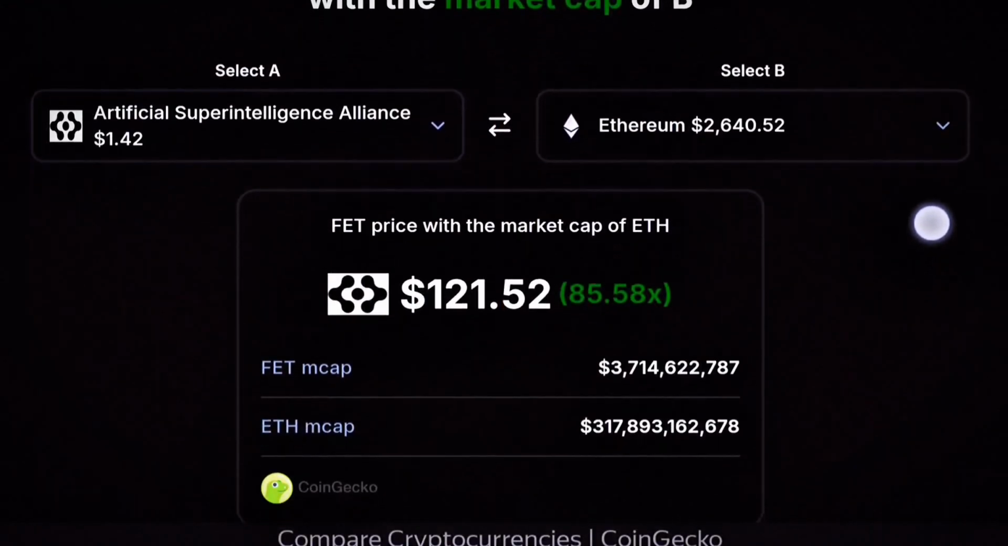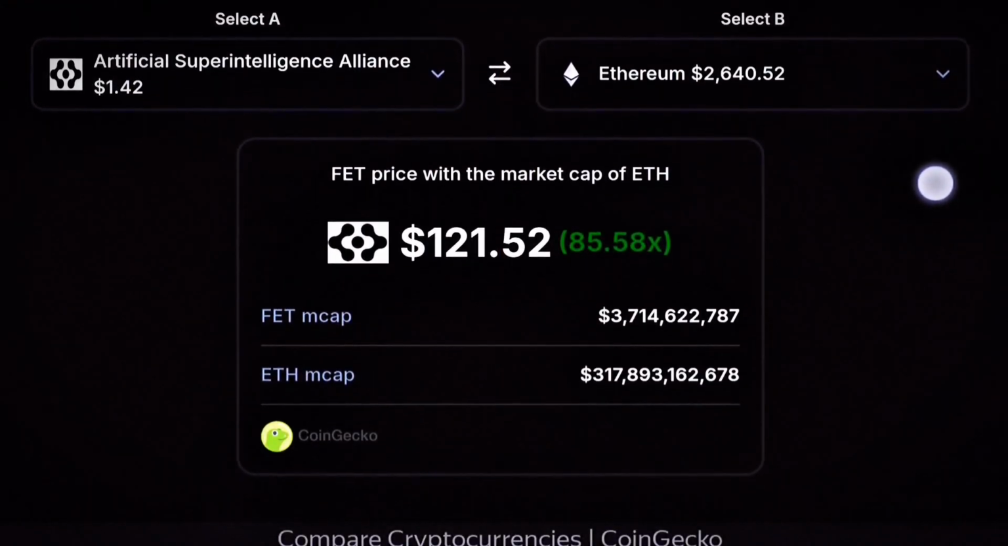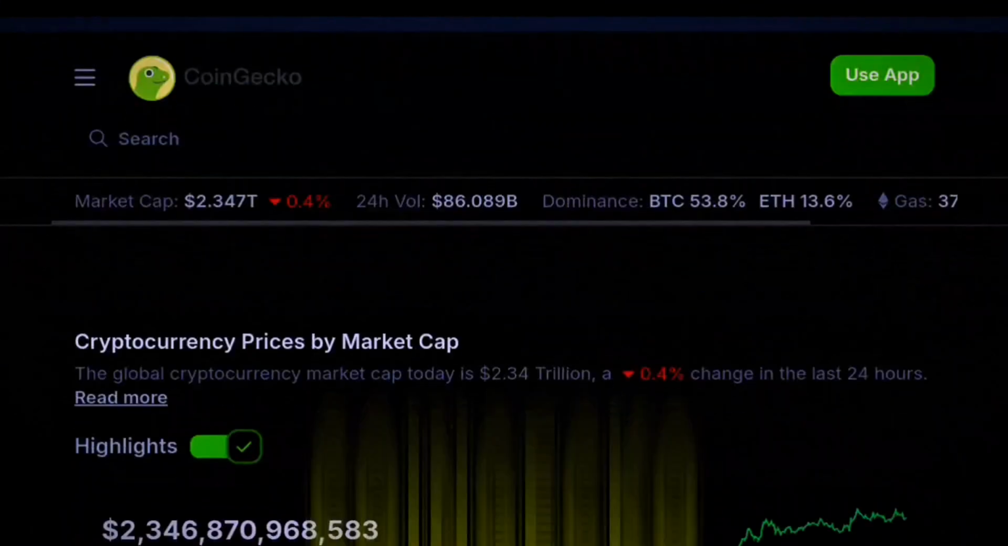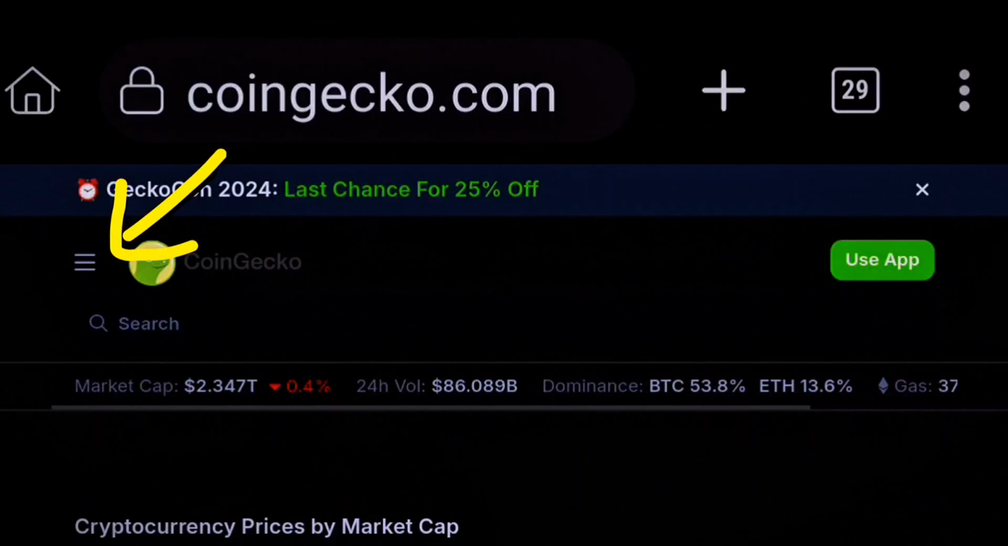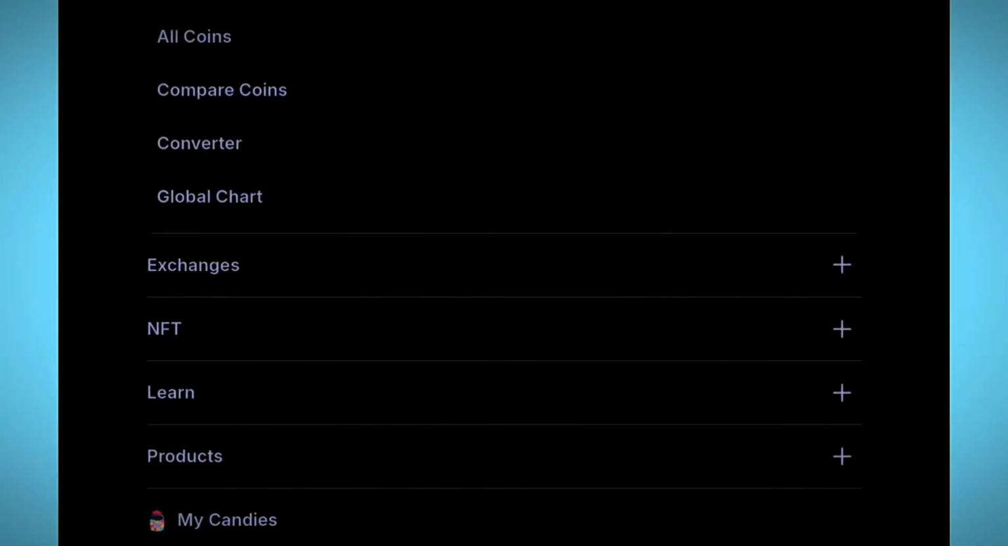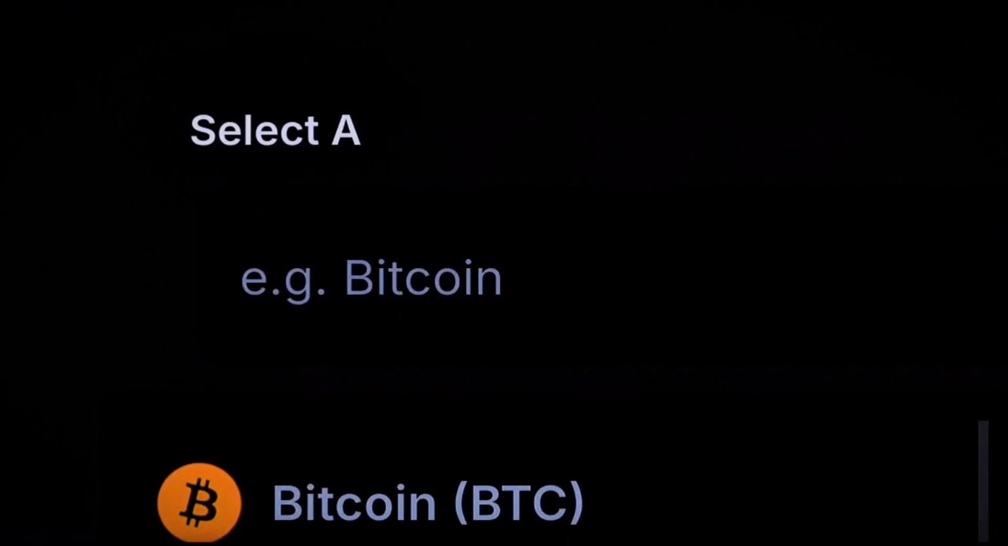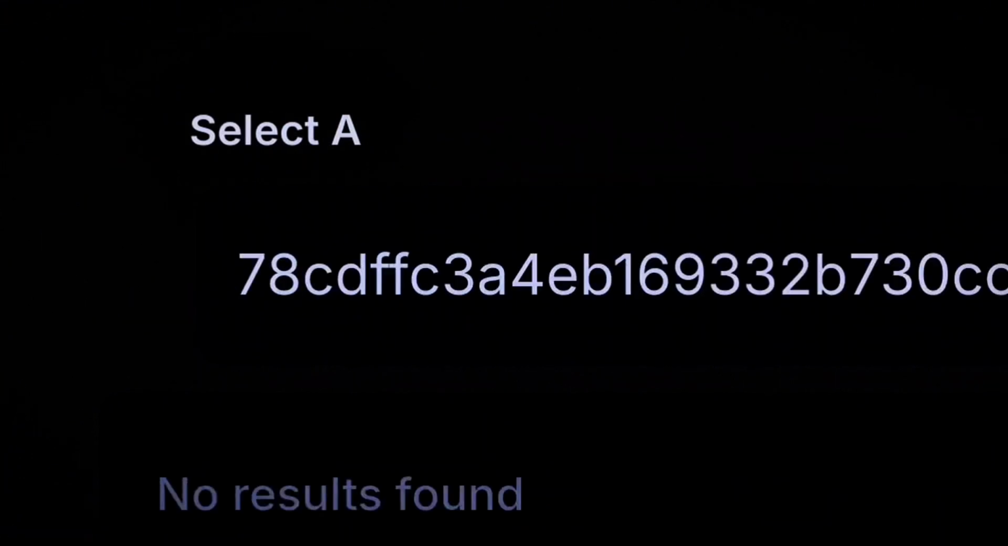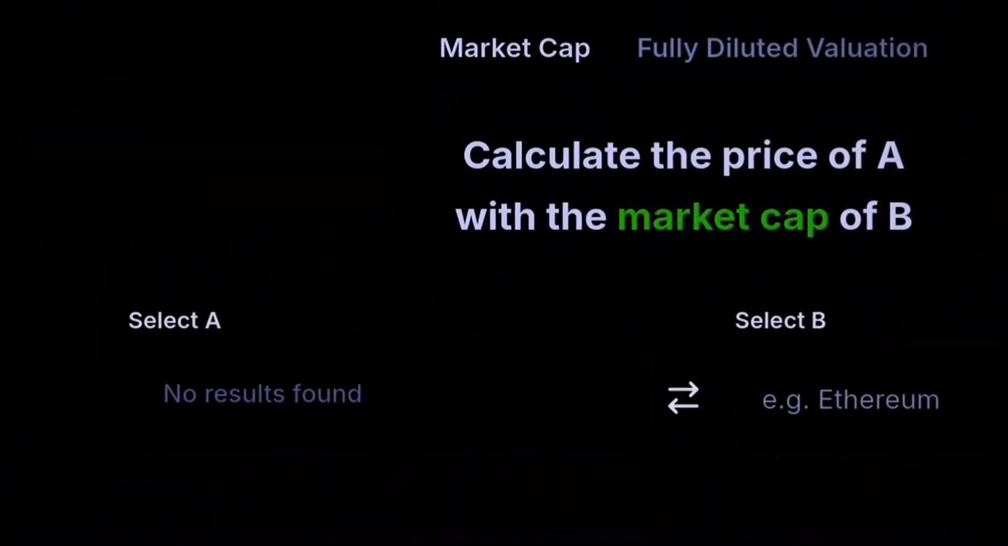So in order to compare these tokens and see how much growth we would get from Eagle AI, we now want to go under CoinGecko. And then here on CoinGecko, click under the options. Under cryptocurrencies, now go under all coins, then click on compare coins. So we want to compare Eagle AI. Let's see if at all that one will.